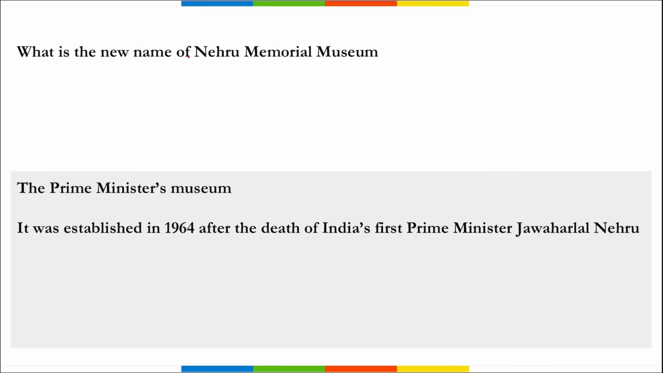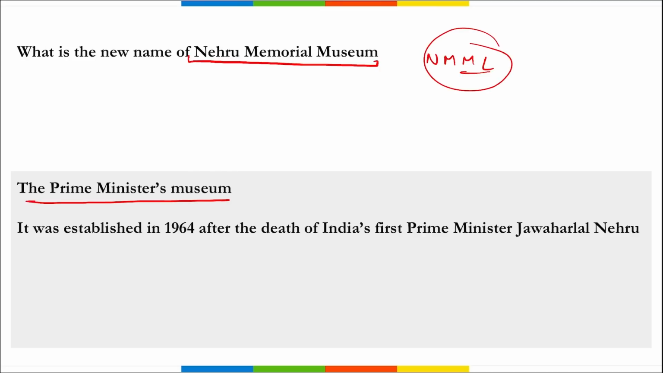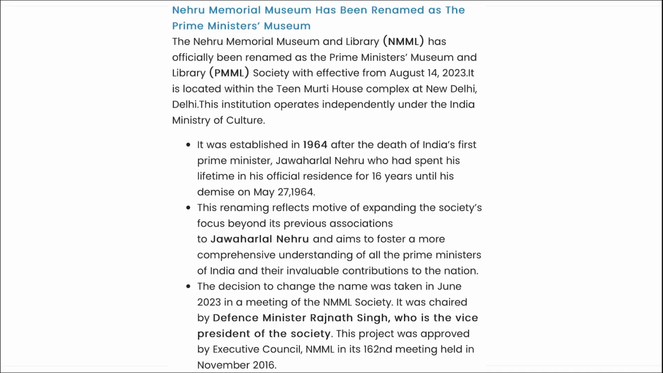Next, what is the new name of Nehru Memorial Museum? So remember, Nehru Memorial Museum Library, they have officially been renamed as the Prime Minister's Museum and Library, correct? And with effect from 14th of August, it is located within the Teen Murti House complex at New Delhi. This institution operates independently under the Ministry of Culture. So remember, Nehru Memorial Museum and Library has been renamed to Prime Minister's Museum and Library Society with effect from 14th of August, correct?